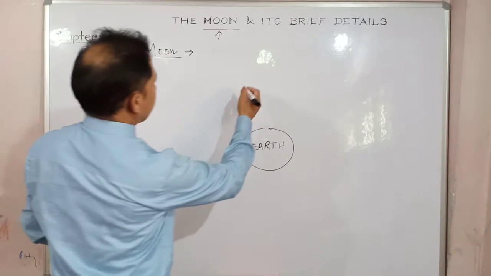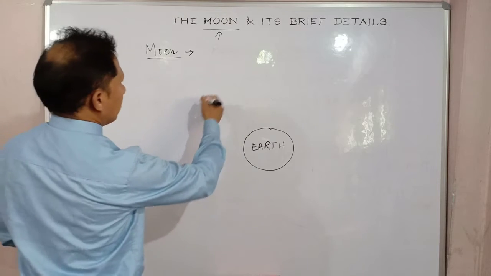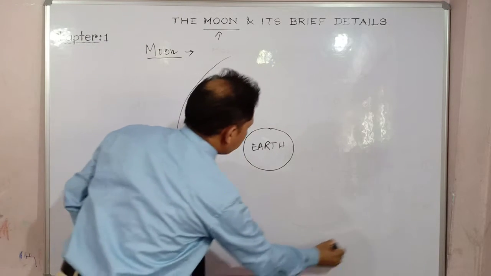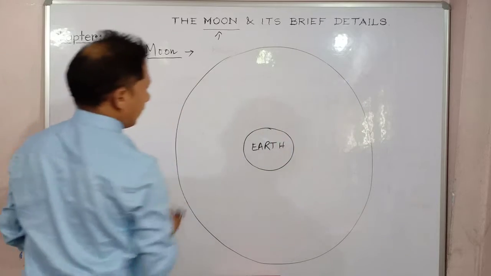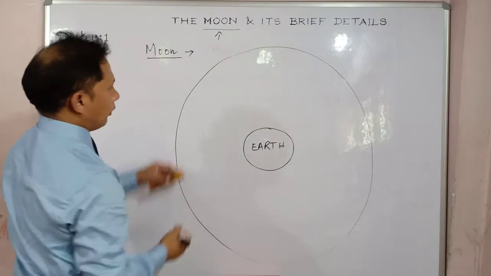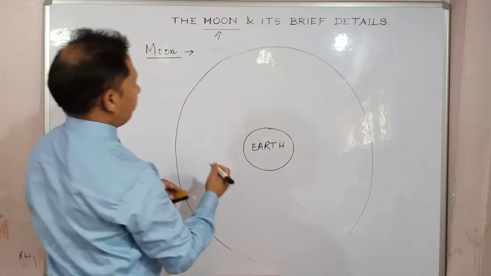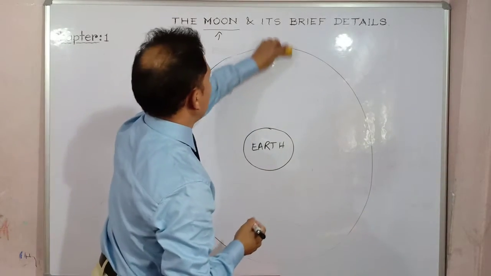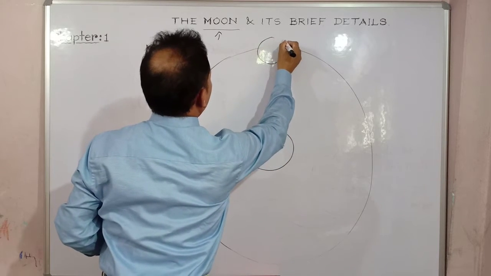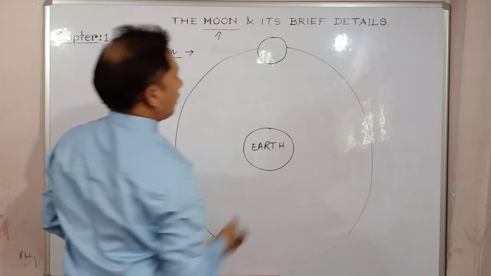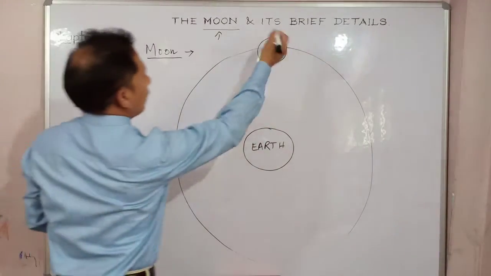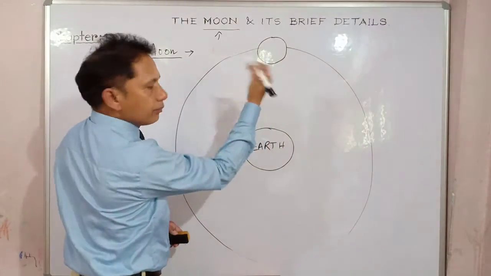Now say, for instance, this is the elliptical orbit of the moon. What we notice is, suppose when the moon appears here, suppose this is the moon, what happens out here? It also rotates.